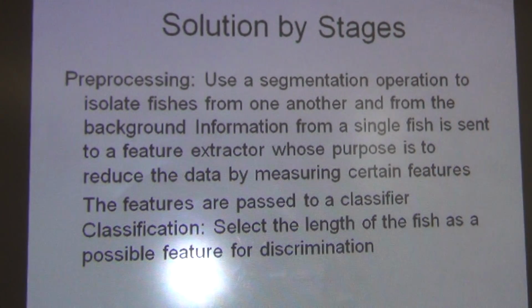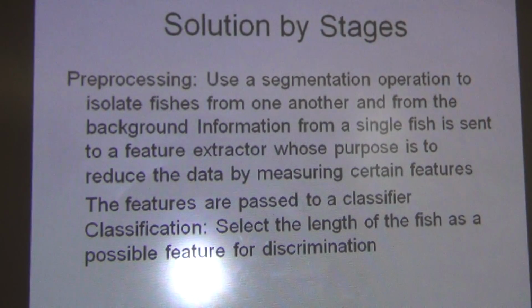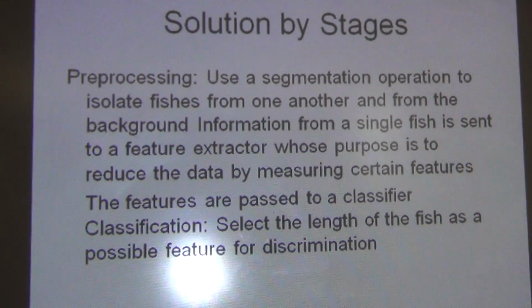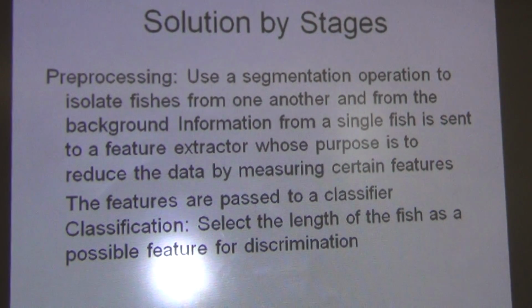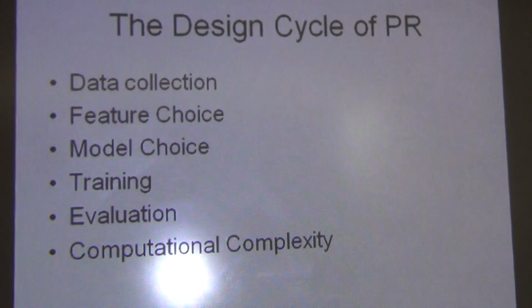Classification is a process in which we select the length of the fish. Suppose it's a very easy feature. Length of the fish is here the main feature on which we are going to discriminate.